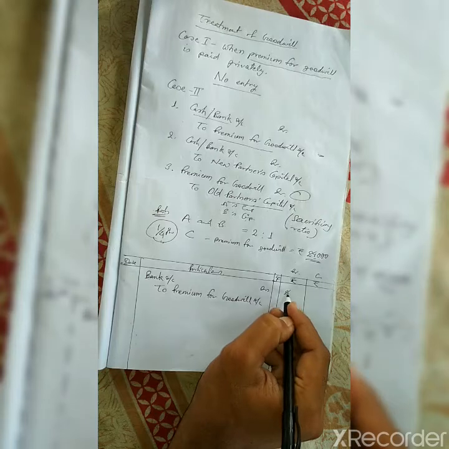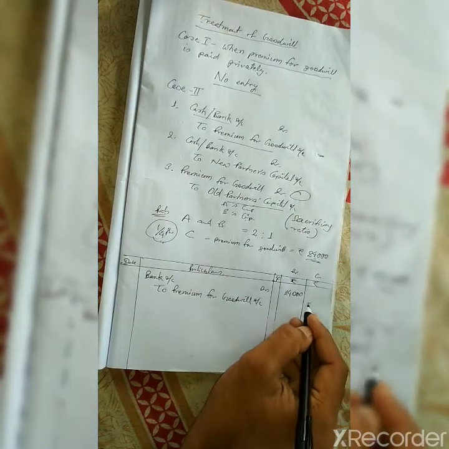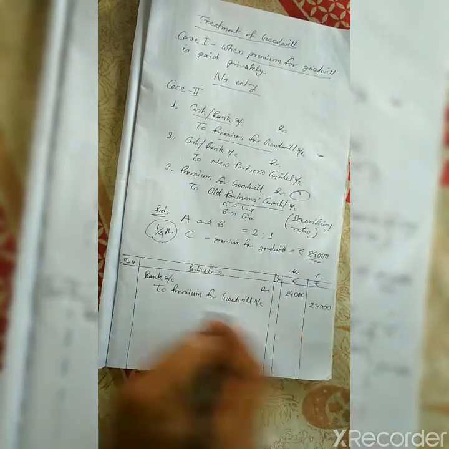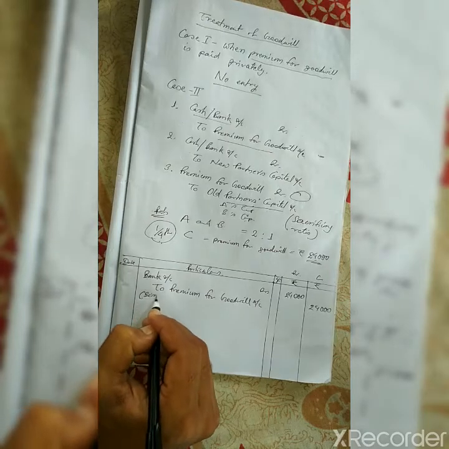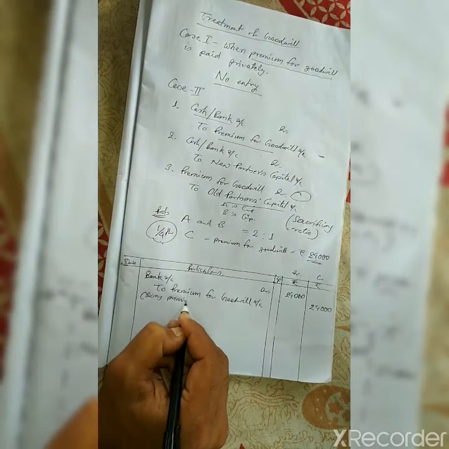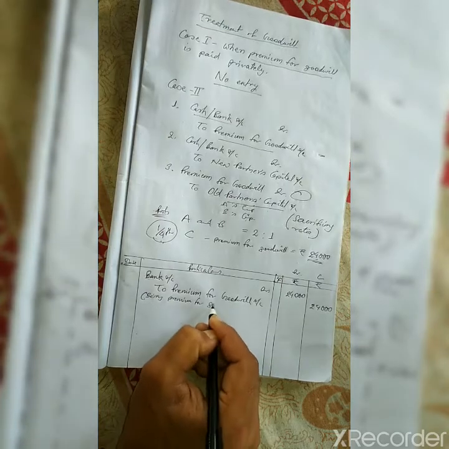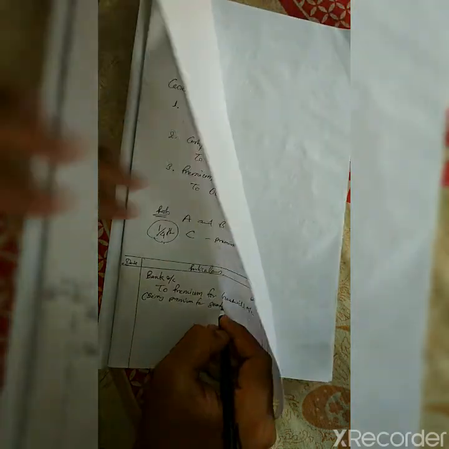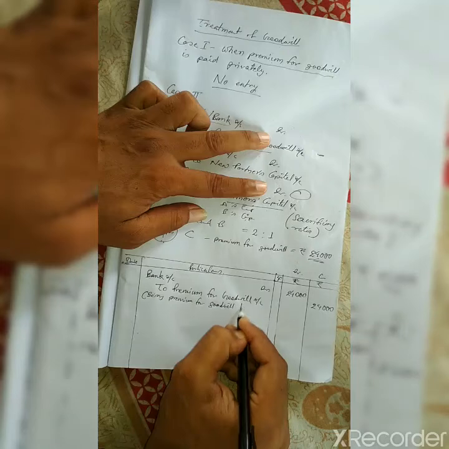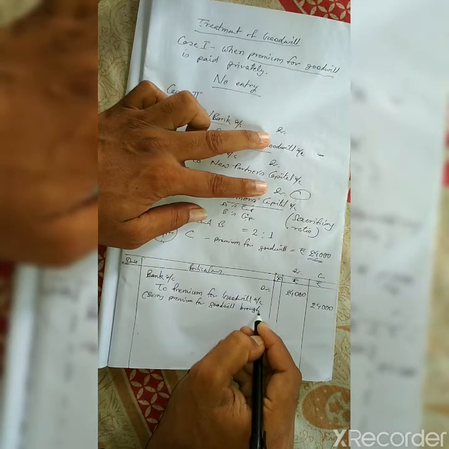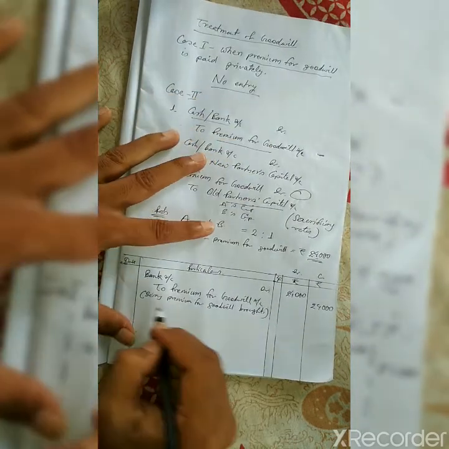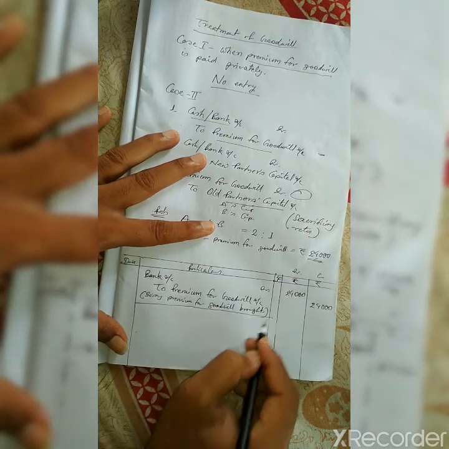He brings 24,000. So 24,000 will be the amount and being premium for goodwill brought will be the narration.